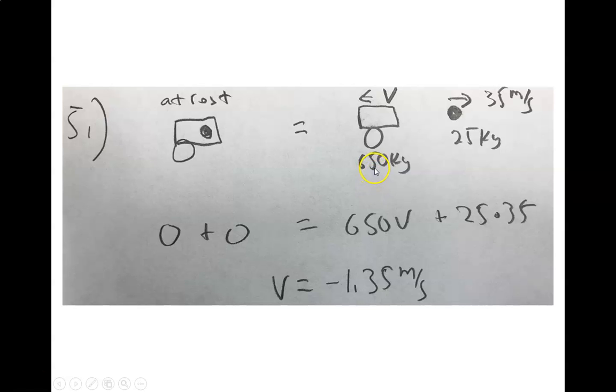So the cannon's momentum is going to equal 650, its mass, times the velocity, and that's what we're trying to find. And then the momentum of the cannonball is equal to its mass, which is 25, times 35. When we solve, we get that the velocity of the cannon is equal to negative 1.35 meters per second. So all we did was say our initial momentum equals our final momentum.